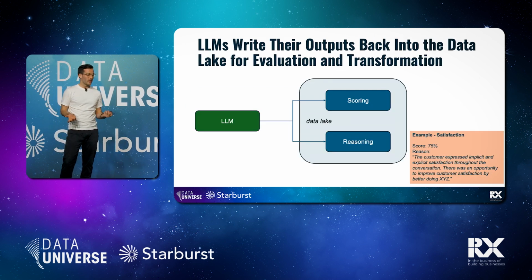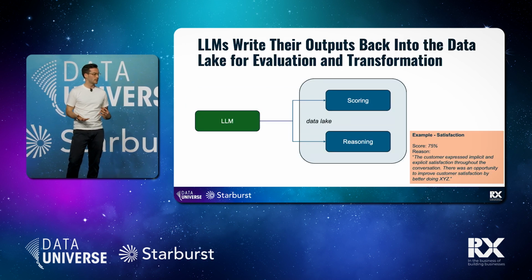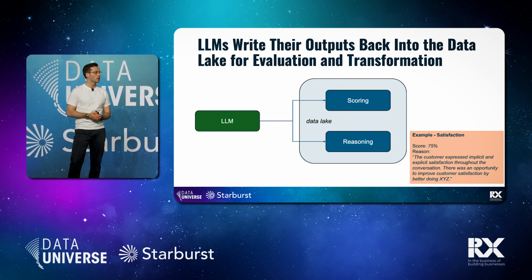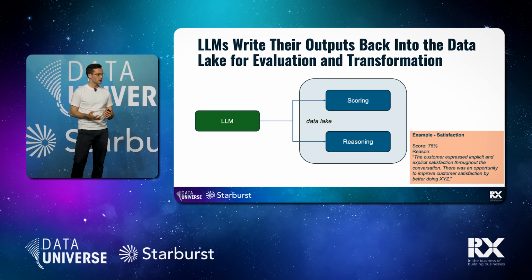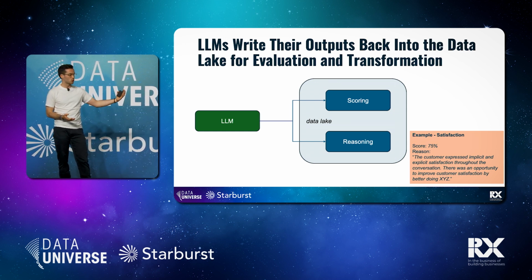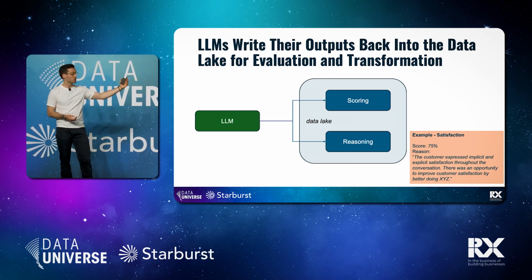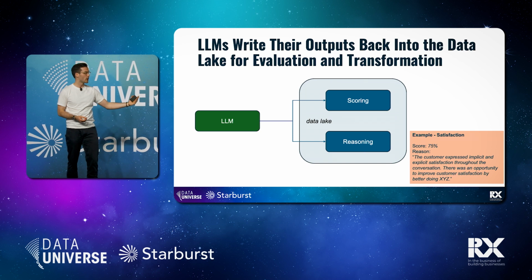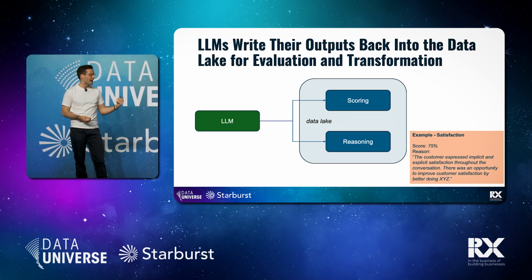So from there, the LLM takes all our instructions. It takes the data that we've given it around our information of the calls and the customer experience, and it scores. And the great part about this is it doesn't only score, because language models have the ability to also provide you their train of thought. It also gives us the reasoning of why this score is a good score or a bad score. And that is really key for us.